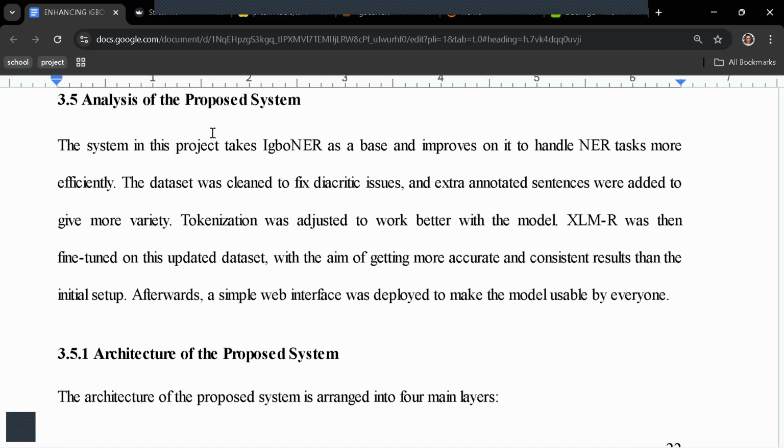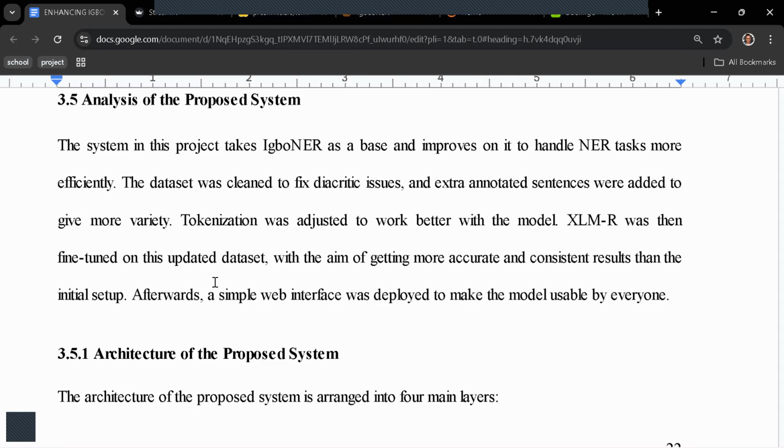Fine-tuning it in the sense that we are taking our Igbo dataset and training this model to understand Igbo and to know how to do text in Igbo. So that is what we are proposing for our system.